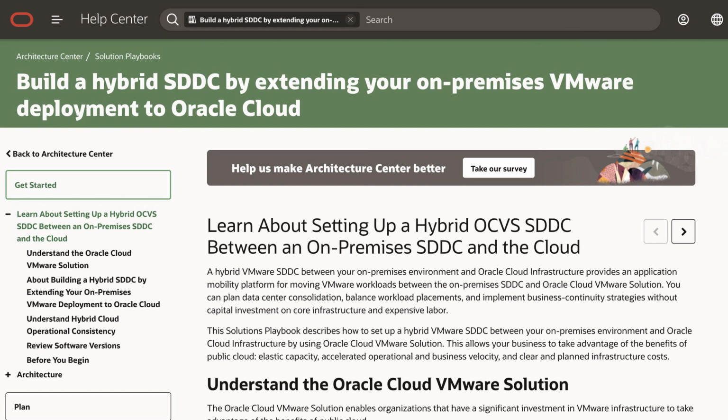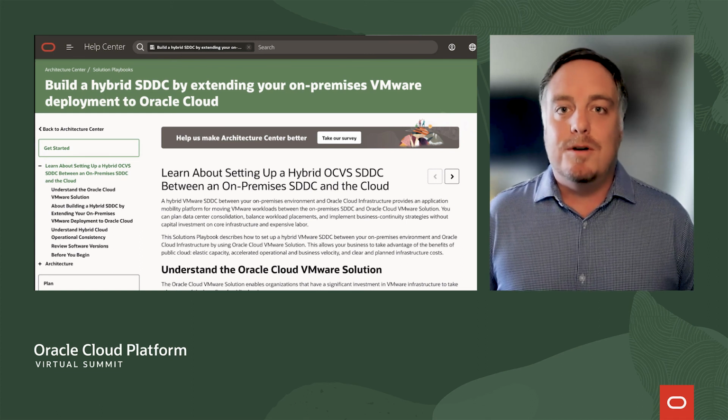In addition, because you're running in Oracle Cloud infrastructure, you're able to connect to the OCI native services that I mentioned earlier. Well, when you have cloud native services and your VMware services living next to each other on the same high performance backplane, you don't have any of those issues that you might have today when trying to access them from on-premises to the cloud. You can keep the performance that you want, you can set high levels and standards of security, and your customers and yourself in the end will have a better experience.